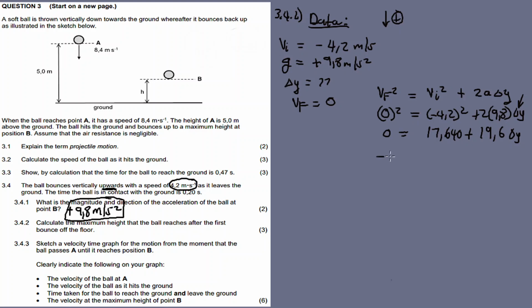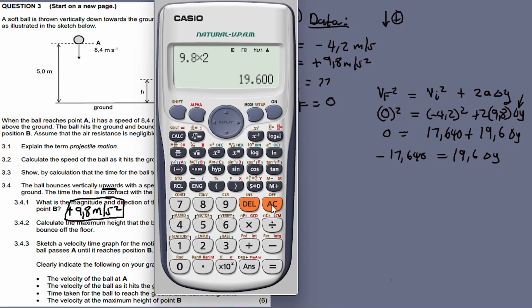So it's minus 17.64 equals 19.6 delta y, then divide both sides by 19.6.